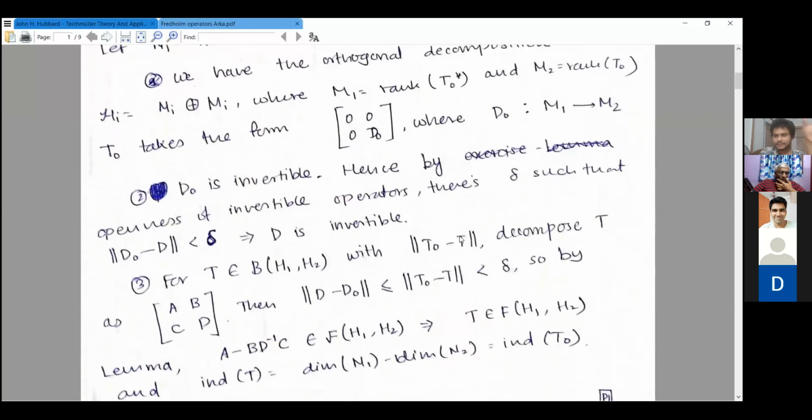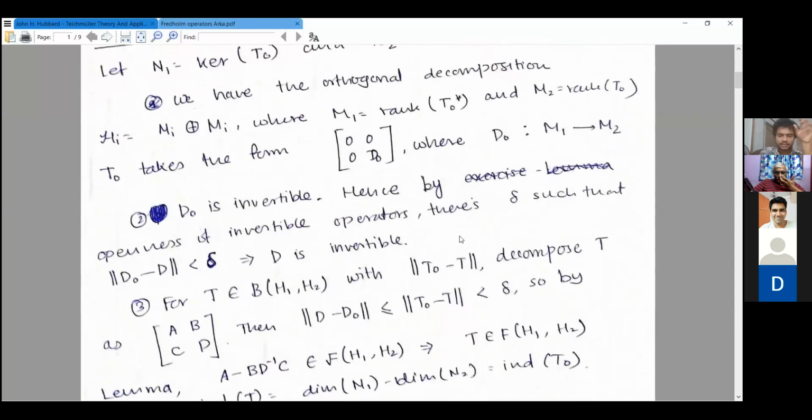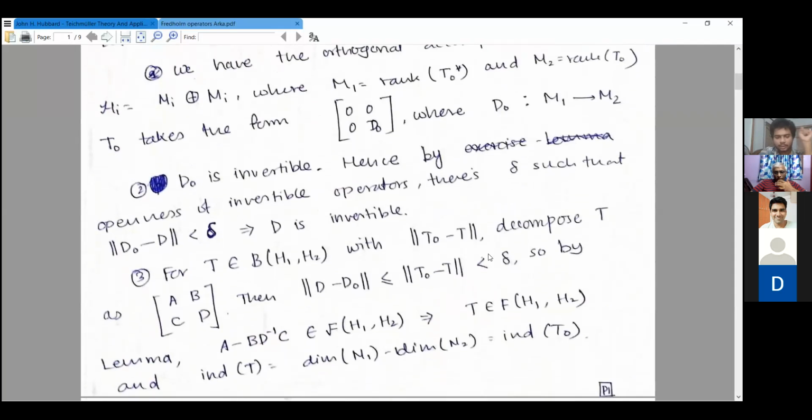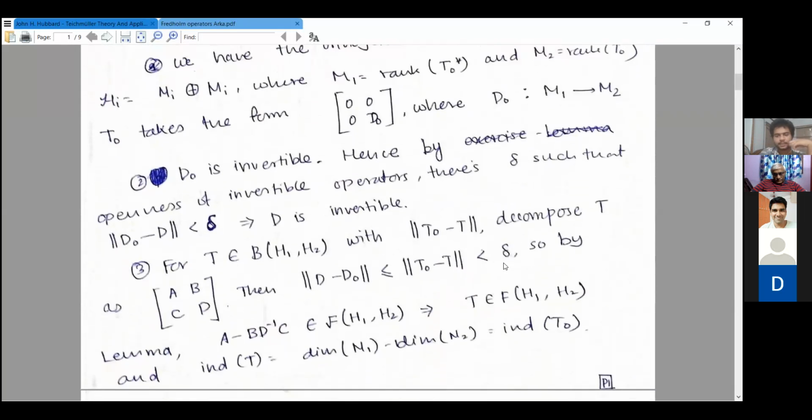So this proves the first part, that the index is locally constant, because anything that is in the delta neighborhood has the same index. It also shows that Fredholm is open, because anything that is in a real delta neighborhood is also a Fredholm operator.